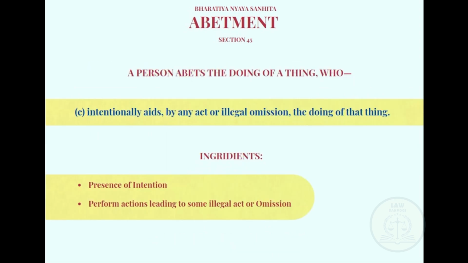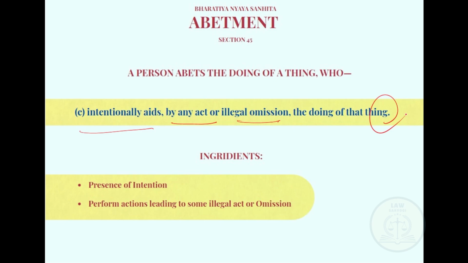And as we move forward to subsection C, we see that whenever any person voluntarily or intentionally aids or facilitates the commission of an act by doing any act or illegal omission, then he is guilty under abatement. Here the doing of a thing means doing an illegal act or a crime. Okay, so here are two key ingredients that need to be mentioned.